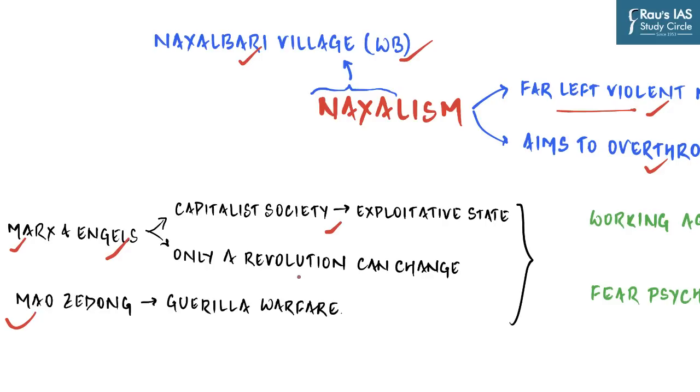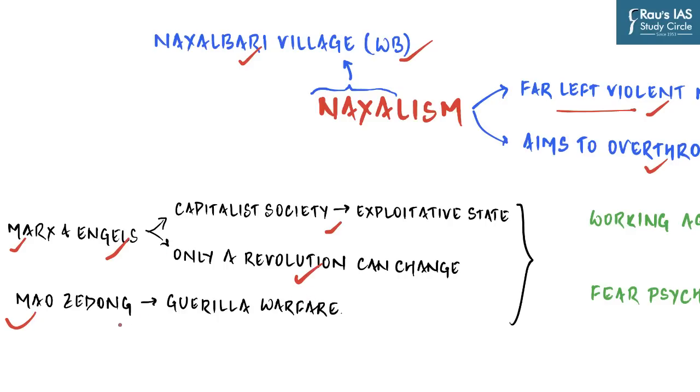But there are various ways of replacing a government or a state, and they talk about a revolution. Only a revolution can change this exploitative setup. Whoever bases his or her ideology on Marx believes that only a revolutionary change through active means can end this.